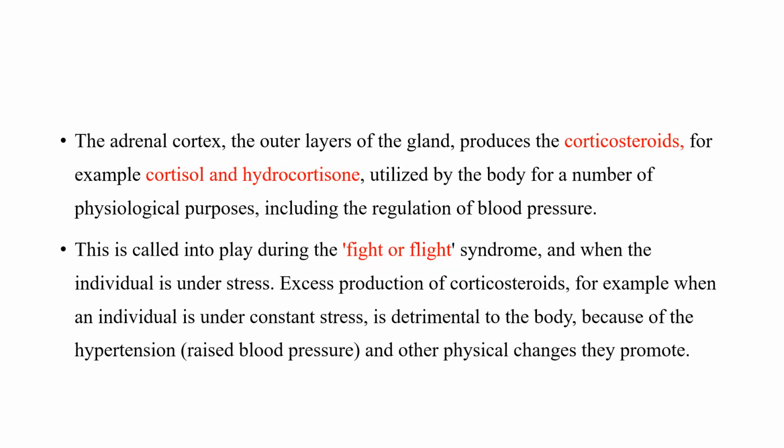So till now we were talking about the hormones produced by the adrenal medulla. Now let's look at the hormones produced by the adrenal cortex. The adrenal cortex produces the corticosteroids. Two examples of corticosteroids are cortisol and hydrocortisone. Both of them have their major purpose in the regulation of blood pressure.